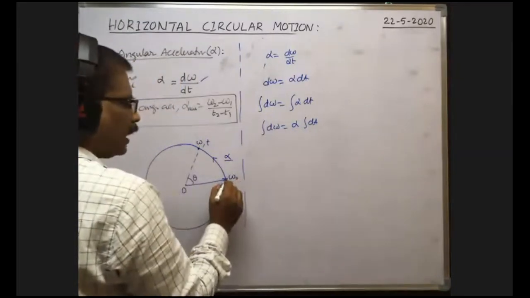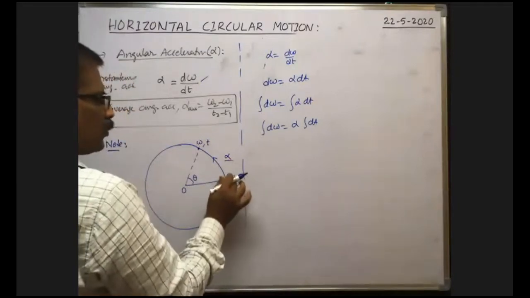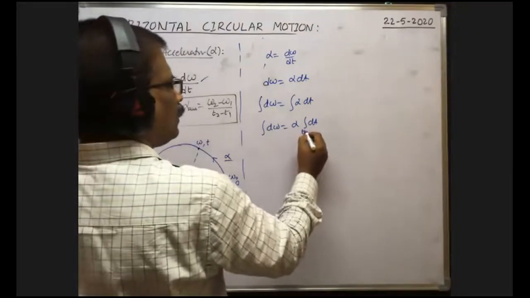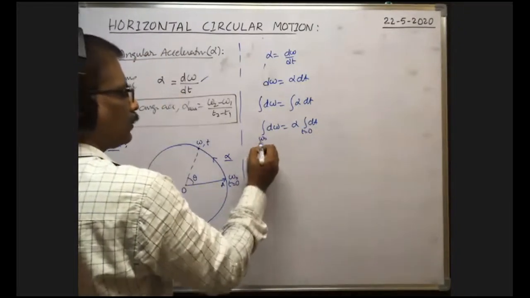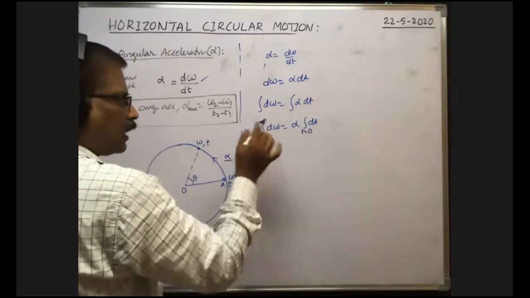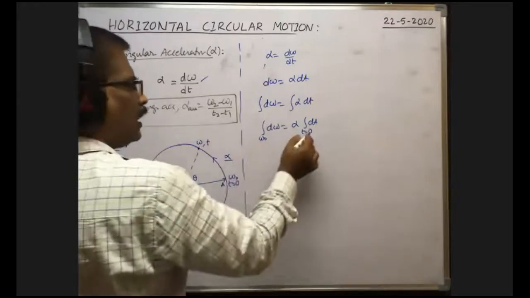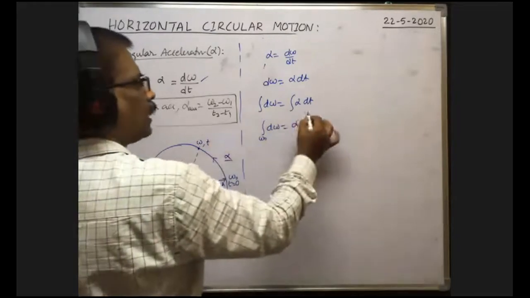Here, angular velocity of the body when t is equal to 0, that means when motion is considered, is this one. At a time t, angular velocity is omega. That's why at t is equal to 0, as the angular velocity is omega, here we have to write omega naught. Because integral d omega, that means we are integrating with respect to angular velocity, that's why angular velocity limits are to be noted. At t is equal to 0, initial angular velocity omega naught. At a time t, the angular velocity is omega.